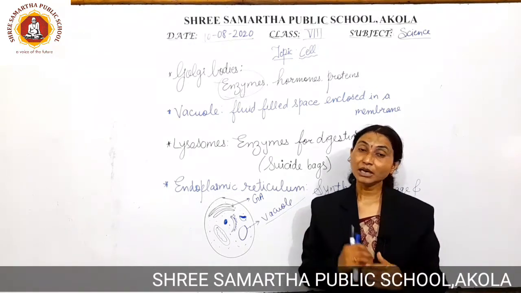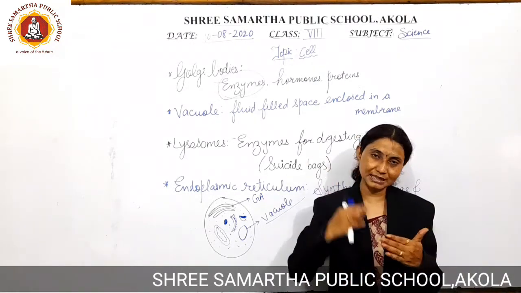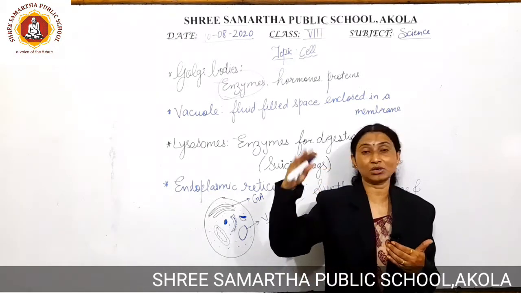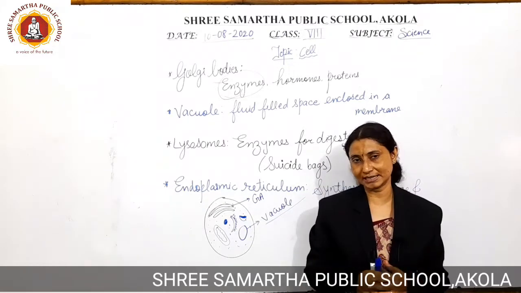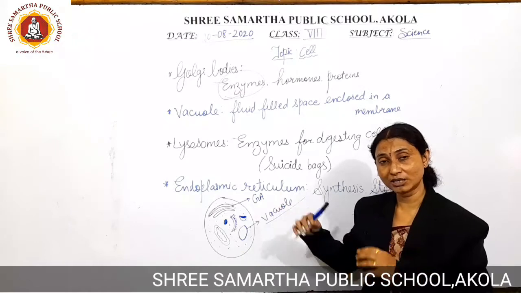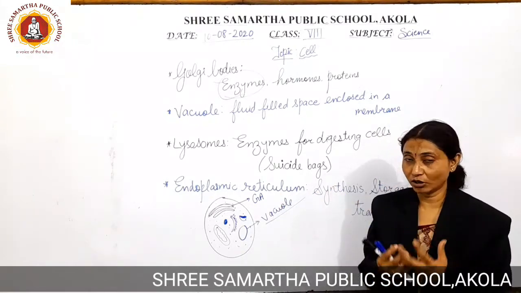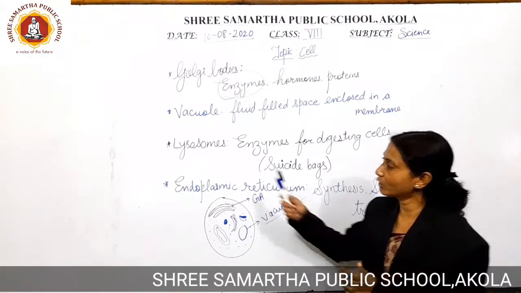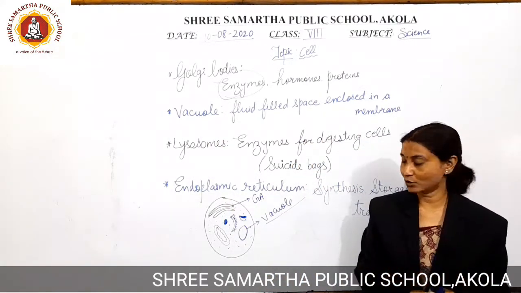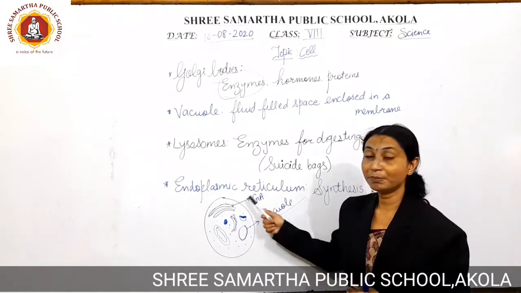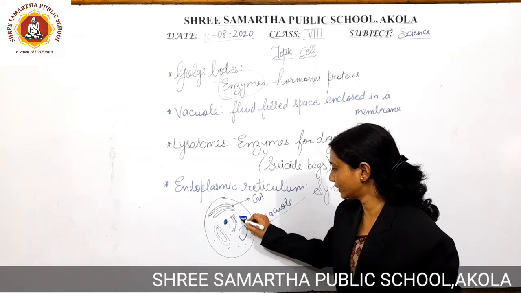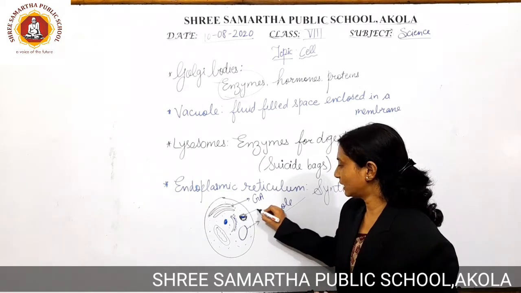Now we are not able to destroy the cells in the body from outside, because the cells have their own mechanism of destruction. It is called autolysis. This process of getting self-destructed in the plant cell or animal cell is done by one of the cell organelles which is called lysosomes. These lysosomes are present in the plant body as well as in animal cells. See, here we are able to observe it. These are the lysosomes.